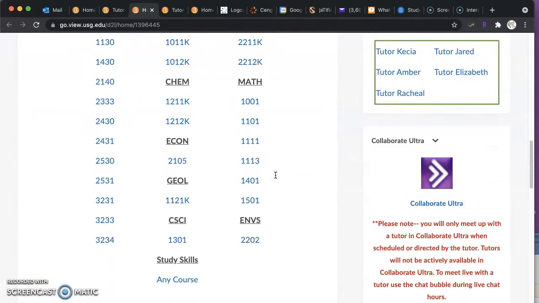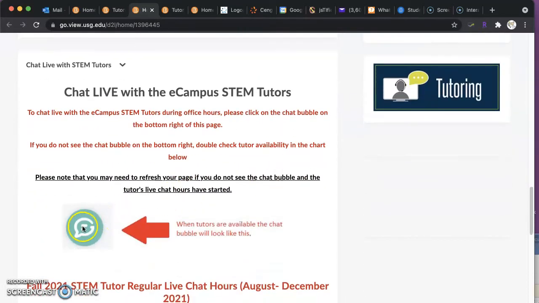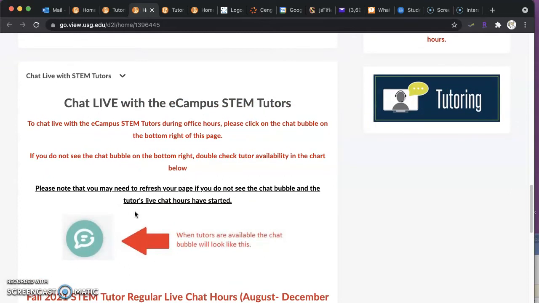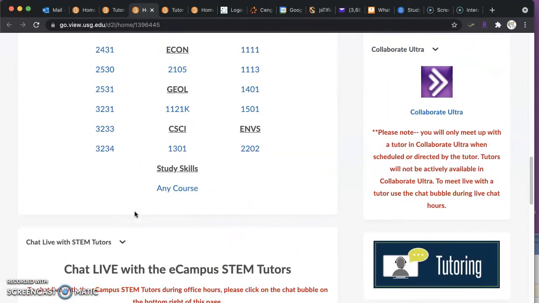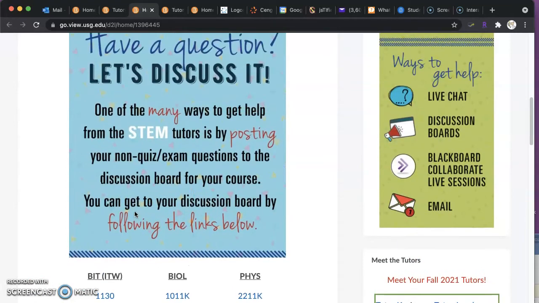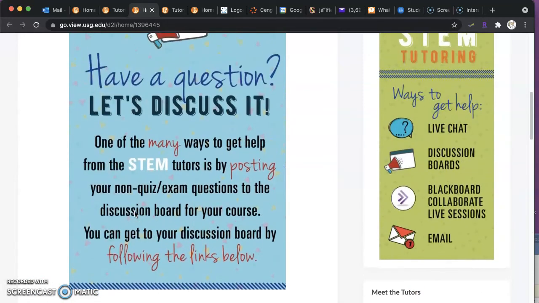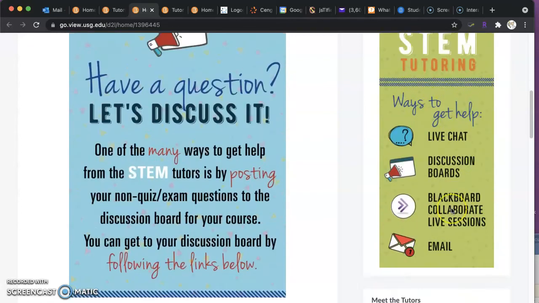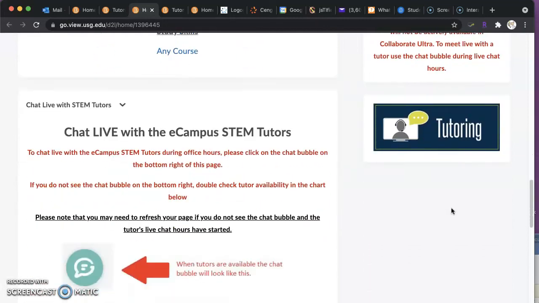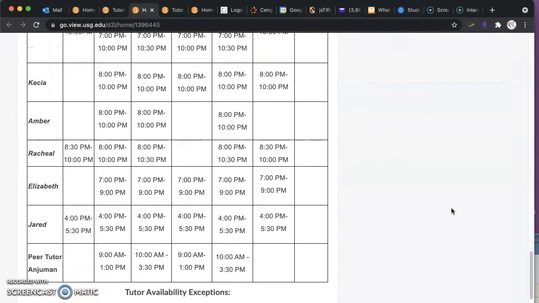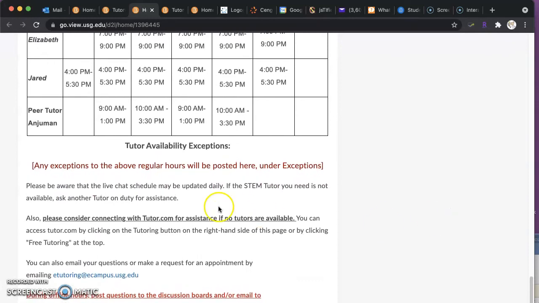When you come to this page, you'll be able to chat live with them with this little green button at the bottom right of the page in the evenings when they are scheduled to be in here. So that is when you will be able to find them. If not, I will post their email addresses where you can email them and set up a Blackboard Collaborate session with them as well. Pretty much from 8 or 8:30 to 10 every evening, they can work with you live. So that's how you can get some tutoring help.